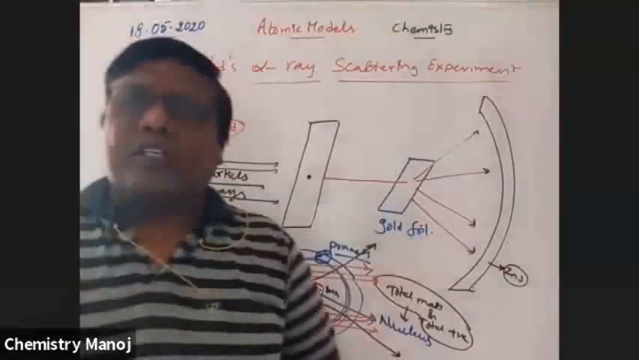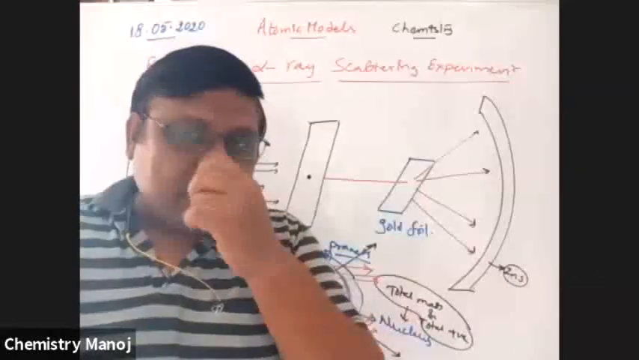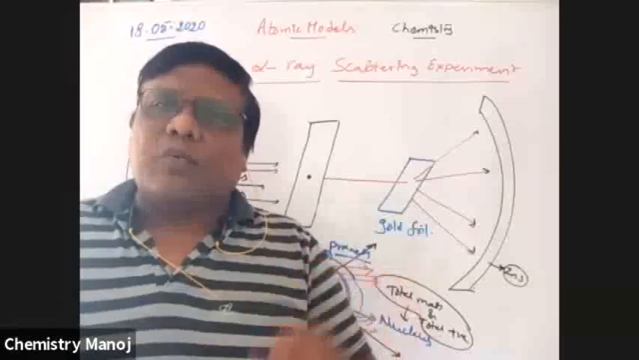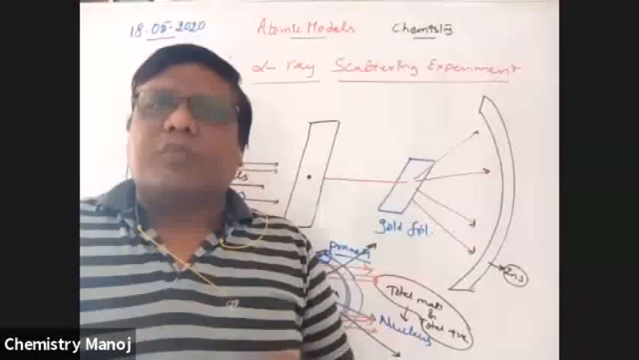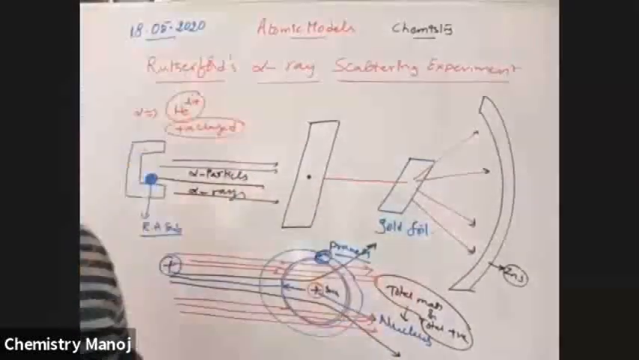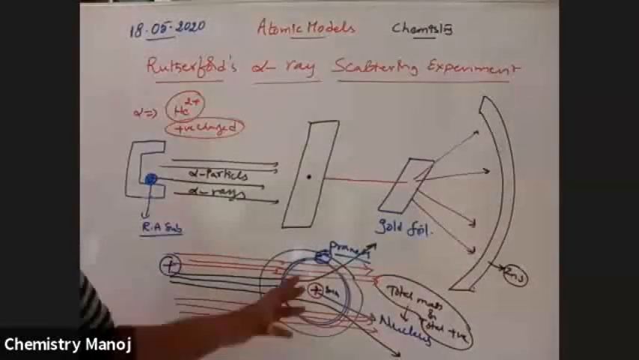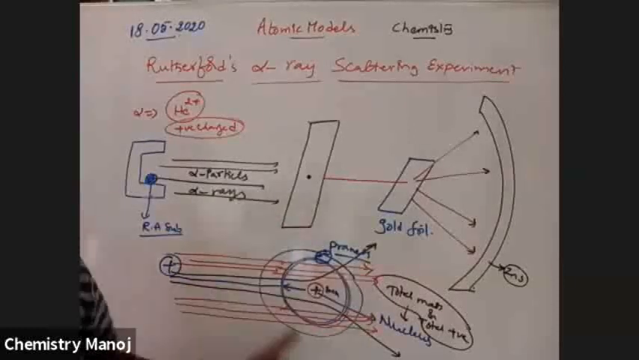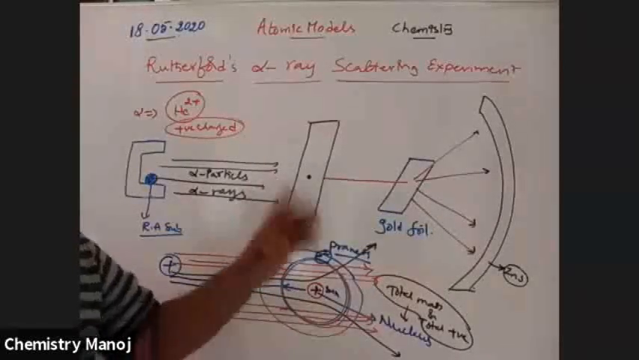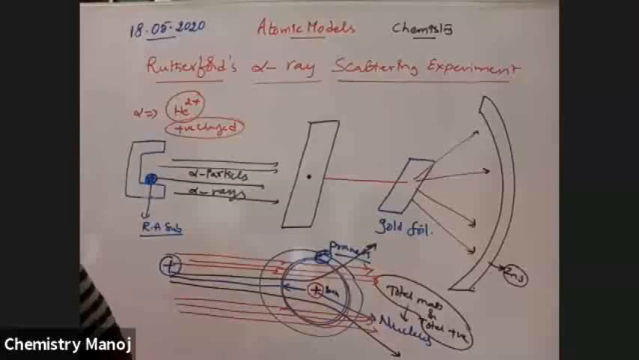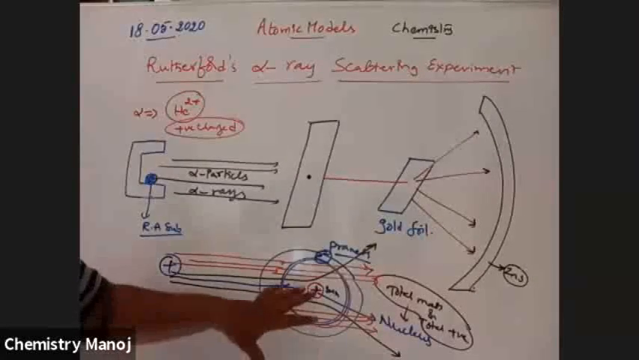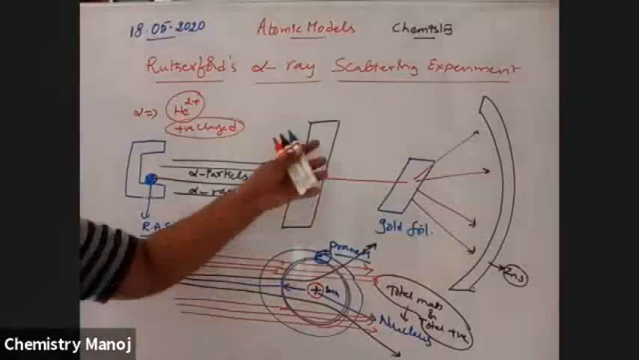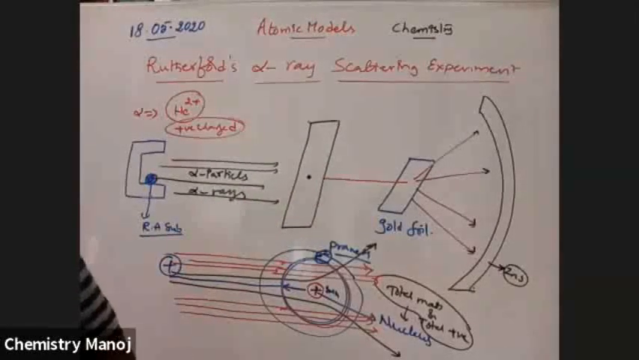At the time of Rutherford's experiment, there was no neutron. Only electrons and protons were identified. That is why here we consider only electrons. So the total positive charge is at the center, and electrons revolve around that nucleus as planets revolve around the sun. These are the postulates given by Rutherford based on his alpha ray scattering experiment.